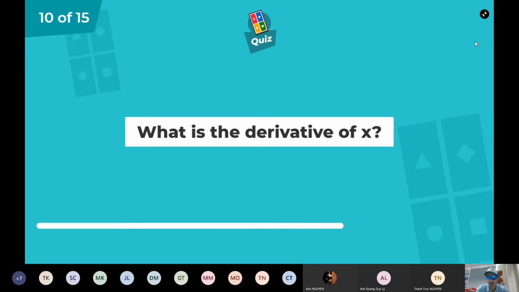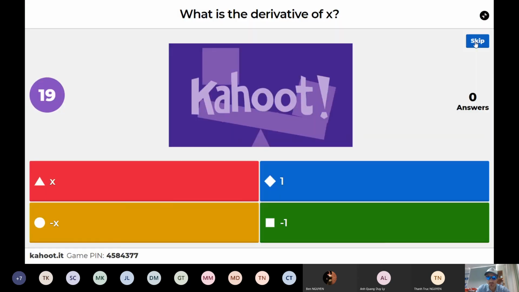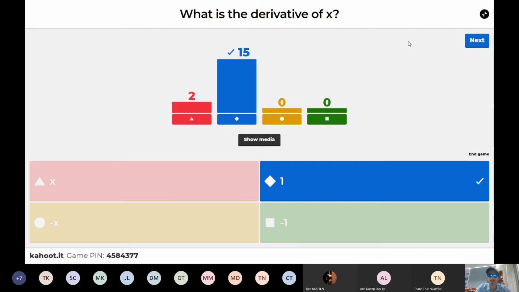What is the derivative of x? One, excellent. As we take the exponent, what's the exponent of x? Well, we know that's 1. What's the coefficient of x? It's still 1. So 1 times 1 is going to be 1. And then x to the power of 1 minus 1, that's going to be x to the power of 0. Anything to the power of 0 is 1. 1 times 1 is 1.